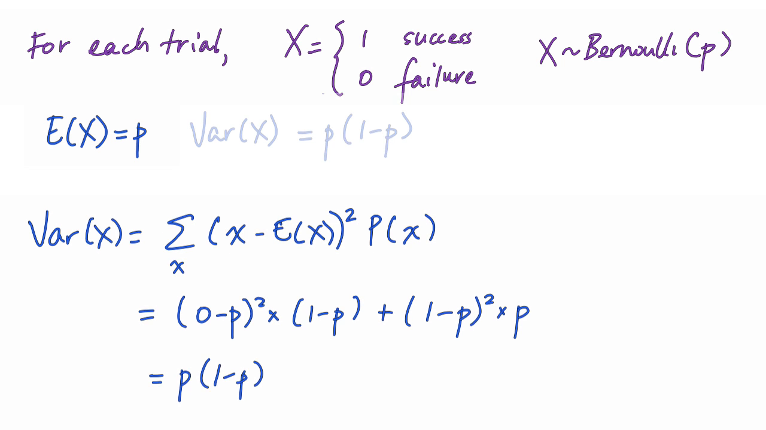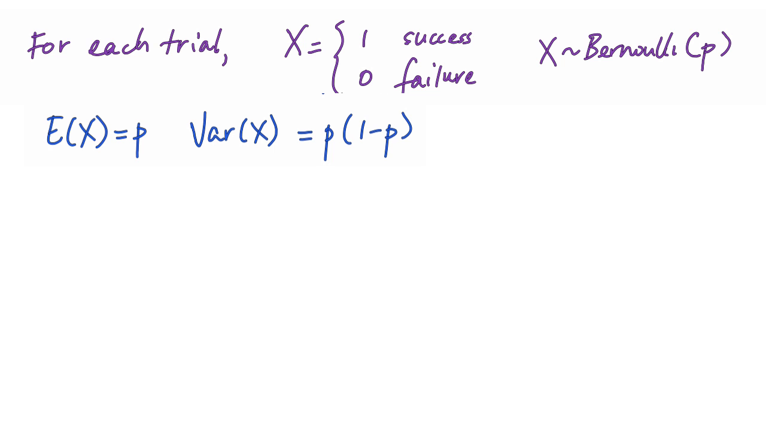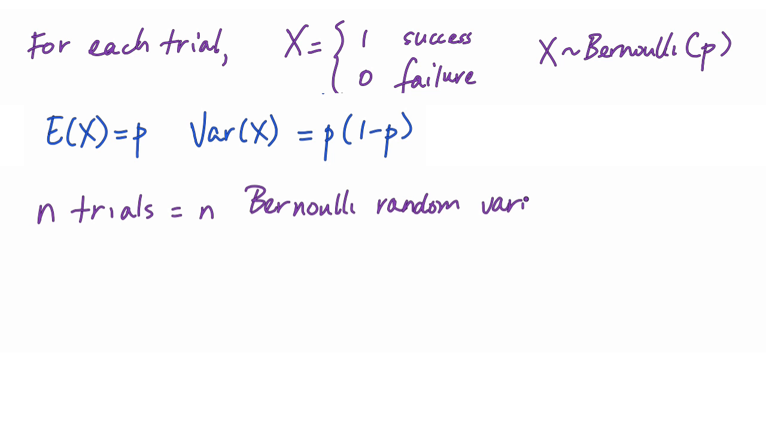That's the end of the math we're going to do, but we need these two values. Why this is useful is that we can think of our n trials as n independent Bernoulli random variables. We'll call them x1 up to xn. We're estimating the proportion of successes. That's the number of successes divided by the number of trials.